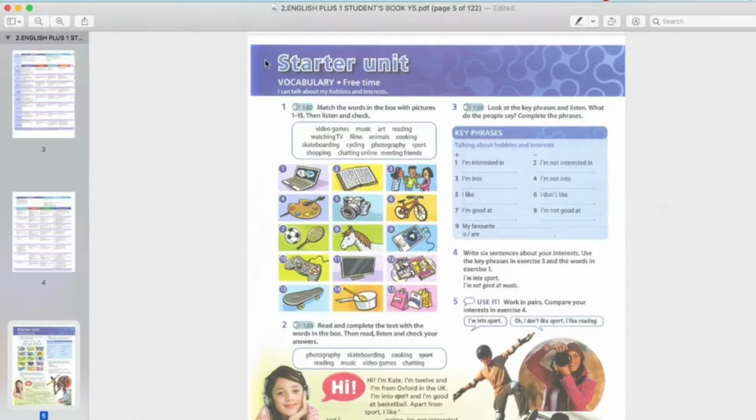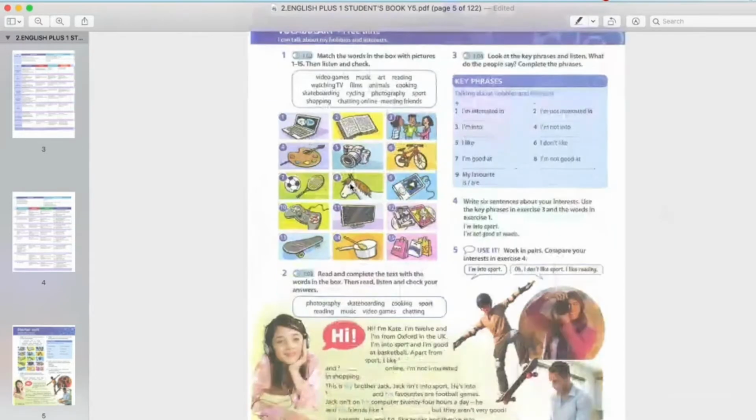Okay, first vocabulary, perkataan, kosakata. You have learned about hobbies and interests, playing video games, watching TV, skateboarding, go shopping, music, art, reading, and so on. So make sure you know all the hobbies and interests.